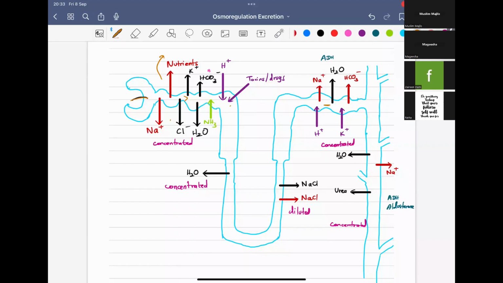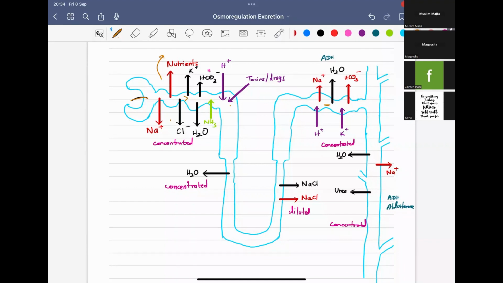Okay, so as a result of water reabsorption and the secretion of different substances, what happens? There is less water inside the proximal convoluted tubule, so the filtrate is more concentrated there. So it's very easy, right? You have to remember what is reabsorbed, what is secreted, whether it is passive or active. Tell if there is any buffer and tell if it is concentrated or diluted. That's all. You have to follow this for each.